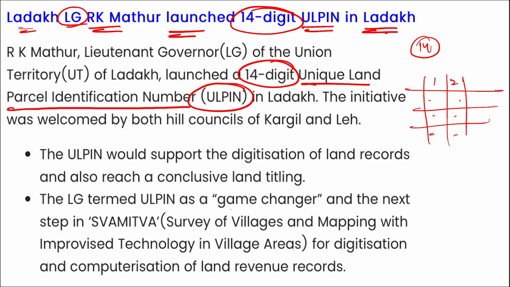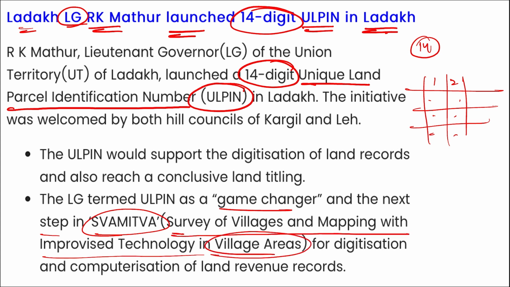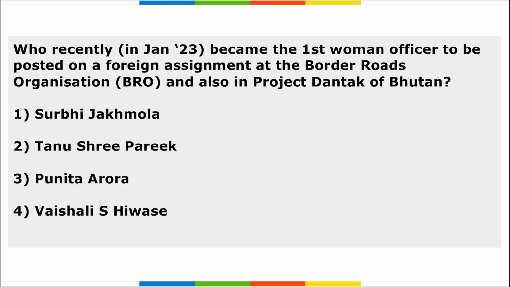Here only, apart from this, remember a game changer and a next step, that is Swamitva, that is survey of villages and mapping with improvised technology in village areas, was also launched by the Lieutenant Governor.